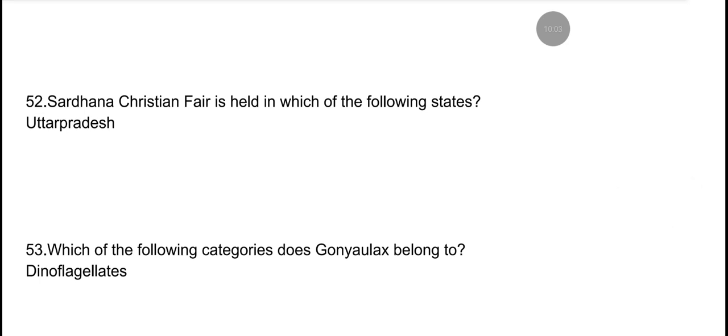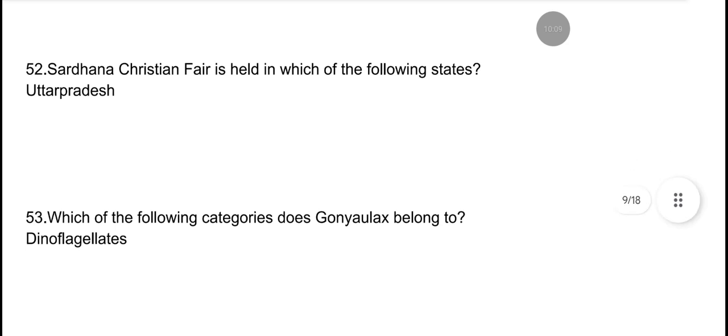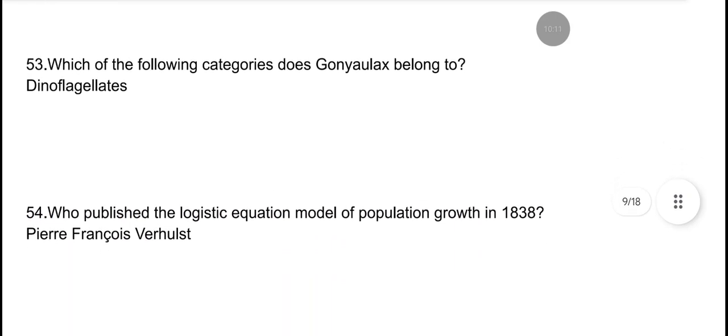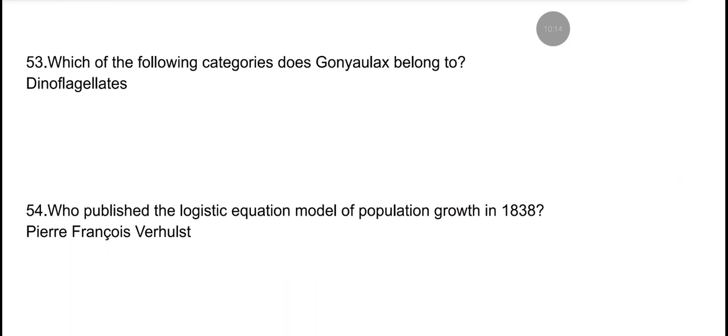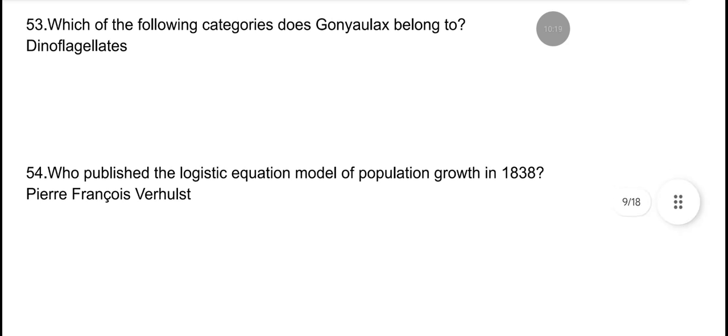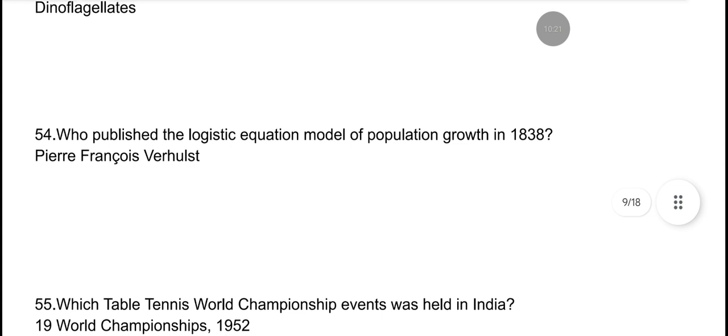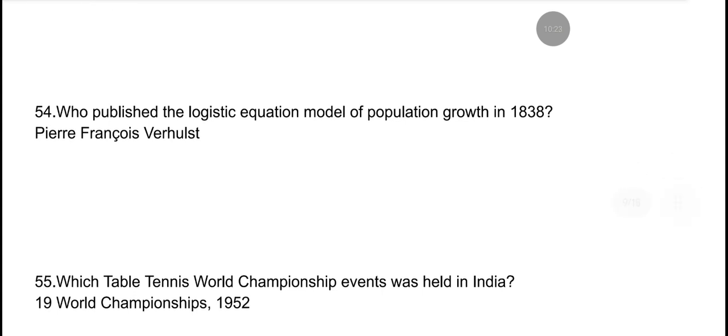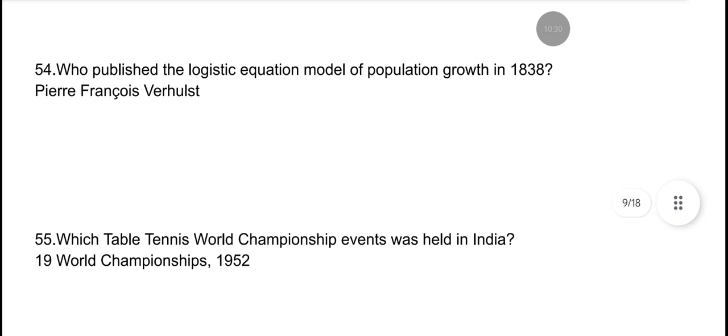Southern Christian Fair is held in which state? It is held in Uttar Pradesh. Which of the following categories does Gonyaulax belong to? Dinoflagellates. Who published the logistic equation model of population growth in 1838? It was Pierre François Verhulst.